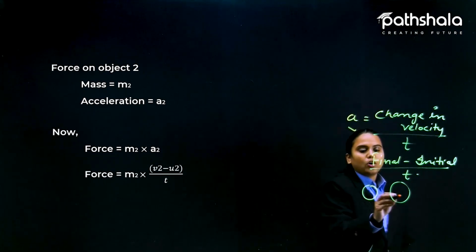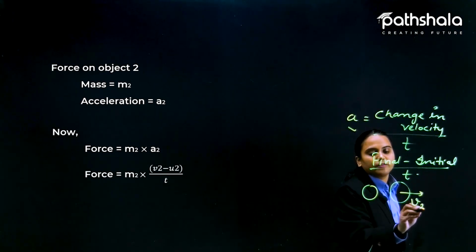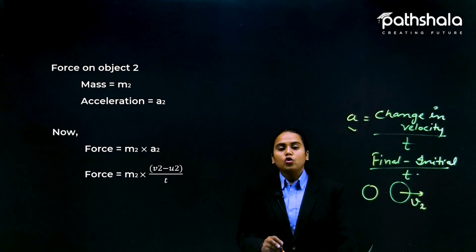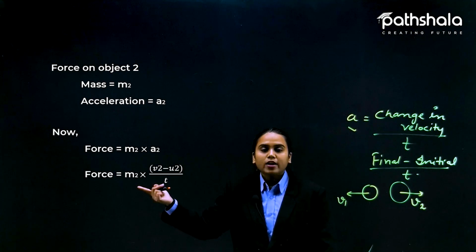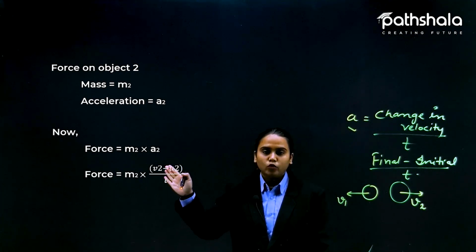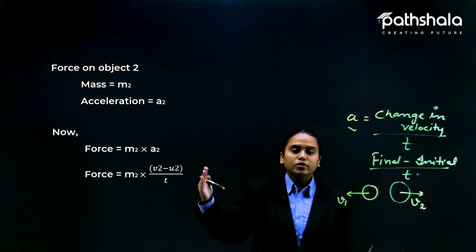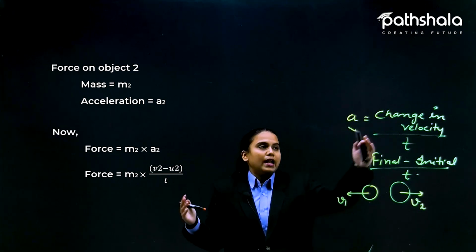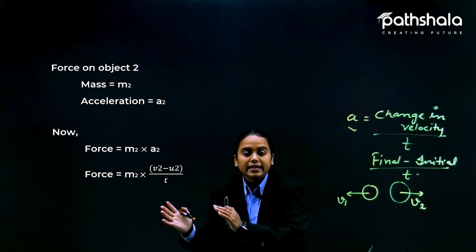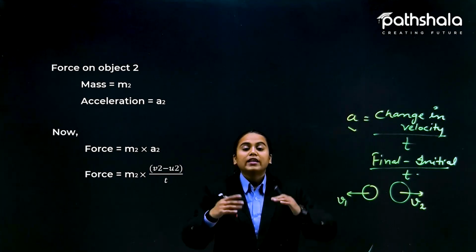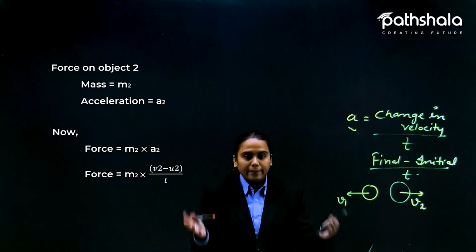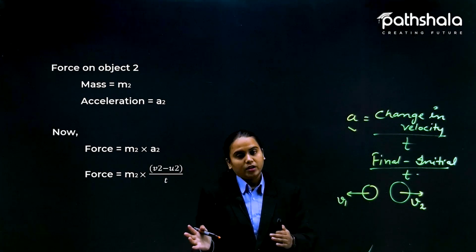Now again, because this one was moving with the velocity V2 after the collision, the acceleration for the second object would be V2 minus U2 divided by T, and the acceleration is because of the collision only. That change in velocity happened due to collision.